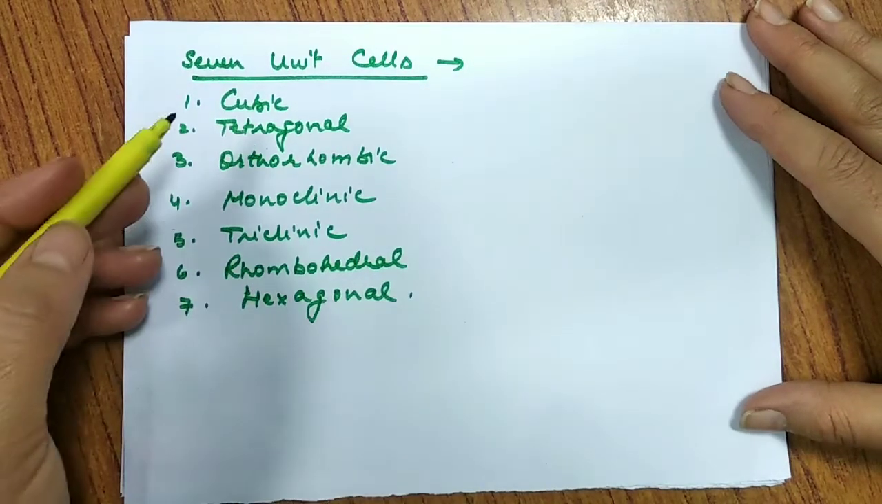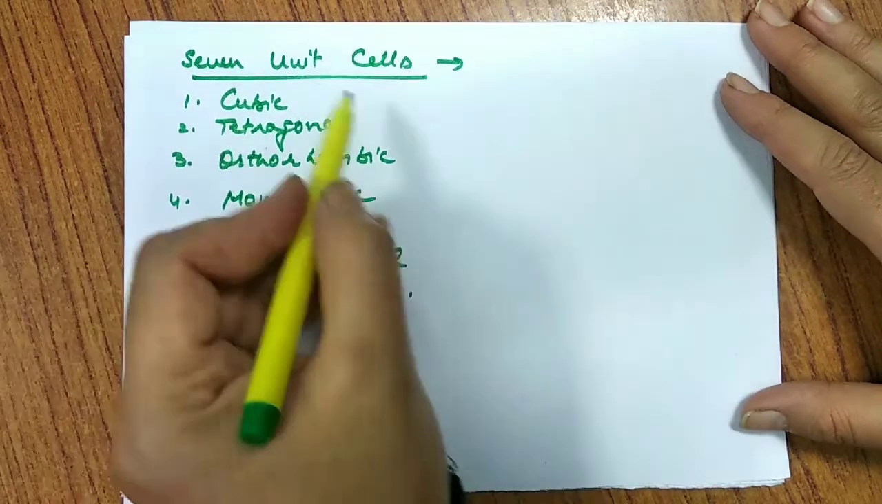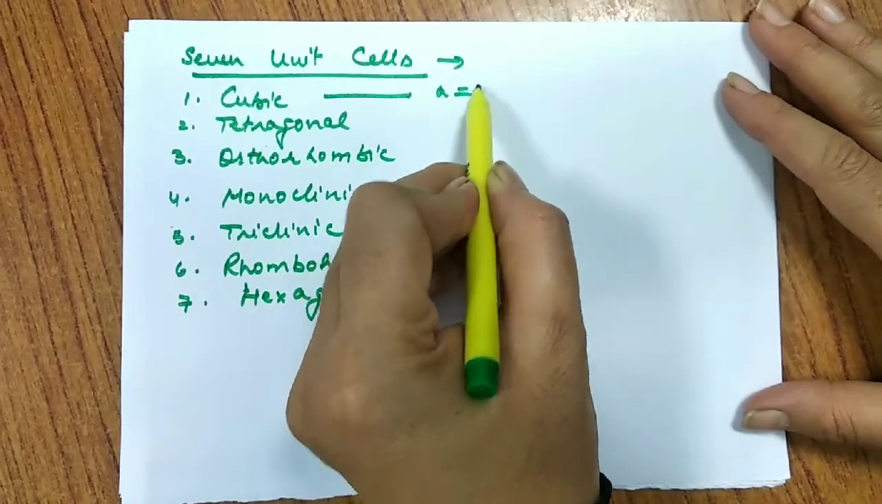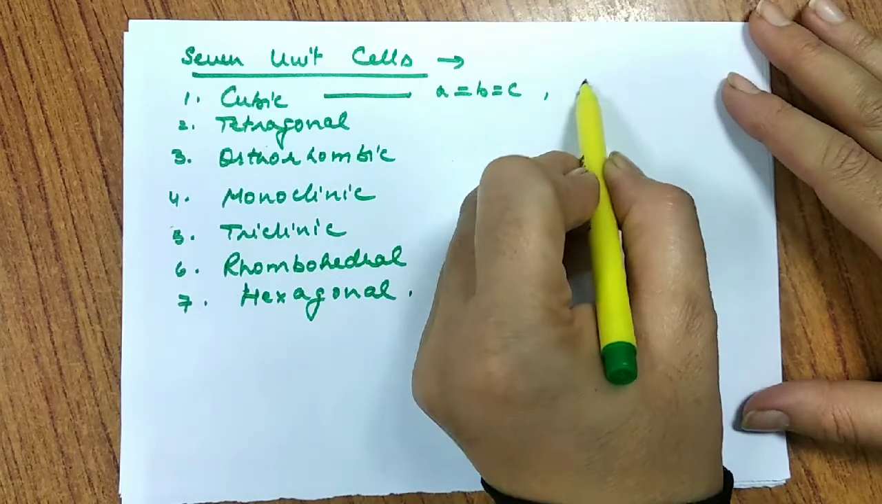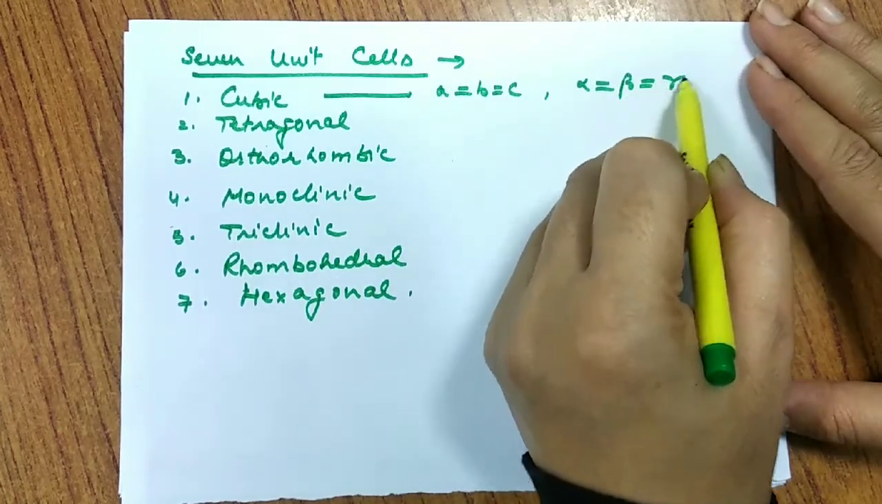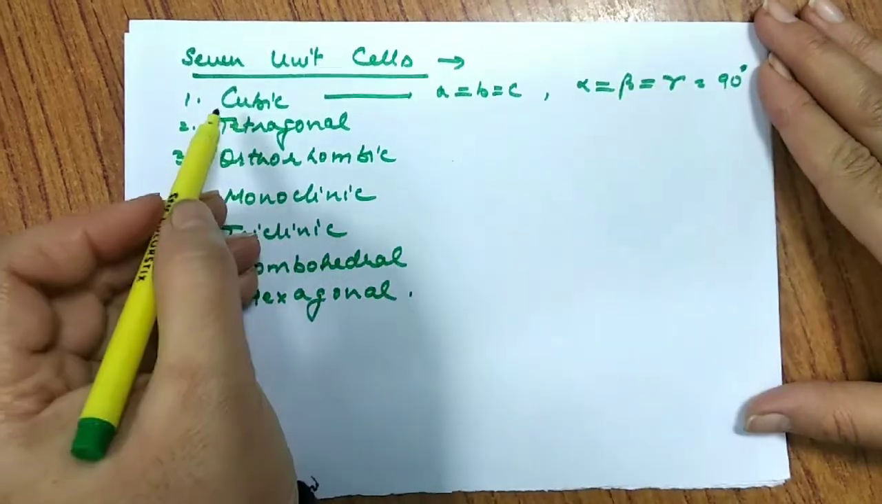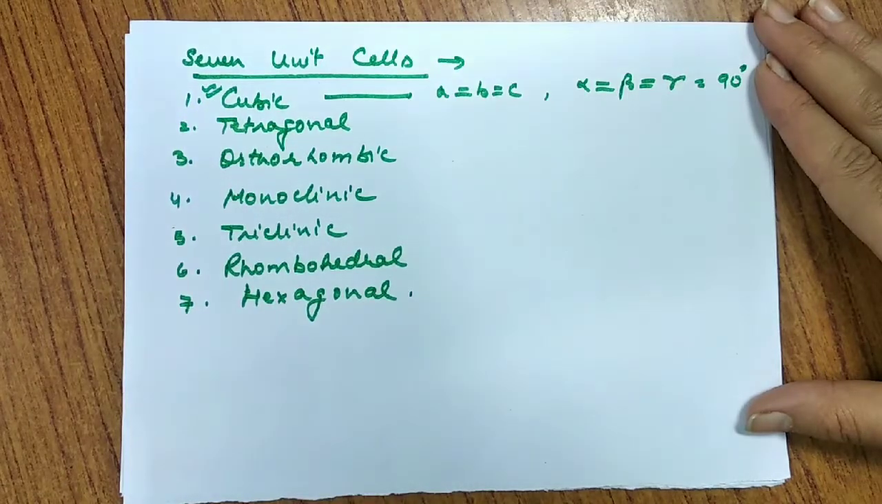So how do they differ? They differ only in these parameters. And we consider cubic is the most symmetric form because here all the 3 edges are same and all 3 angles are same and they are equal to 90 degrees. So I should say cubic is the most symmetric form.